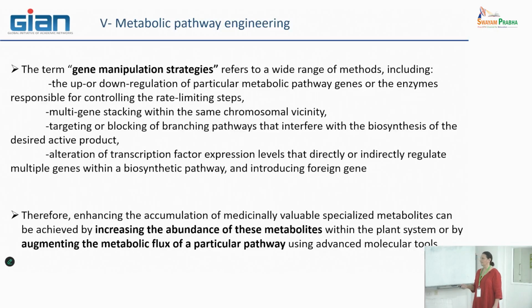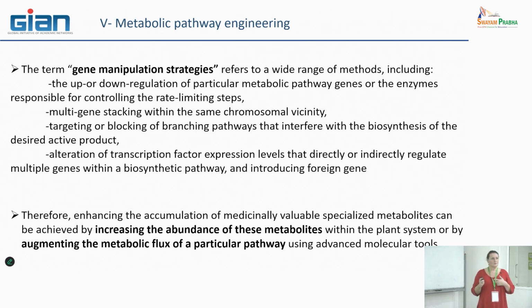So that means enhancing the accumulation of medicinal, or whatever valuable, specialized metabolite can be achieved in two ways: increasing the abundance of this metabolite, this is obvious, but also increasing the metabolic flux of the particular pathway, meaning that you can stop the other parasite fluxes that could decrease the final metabolite you want.